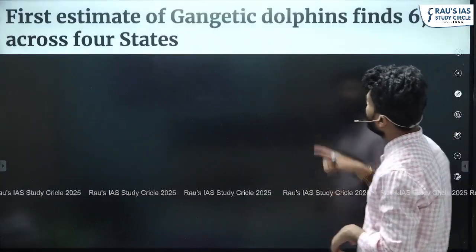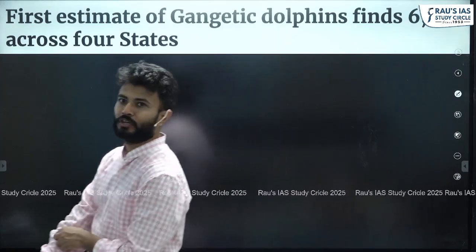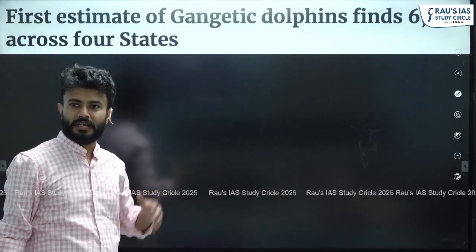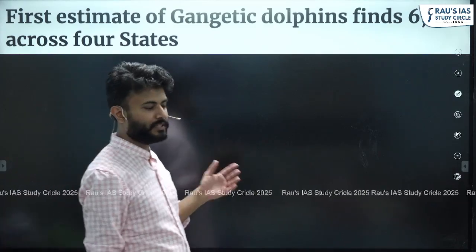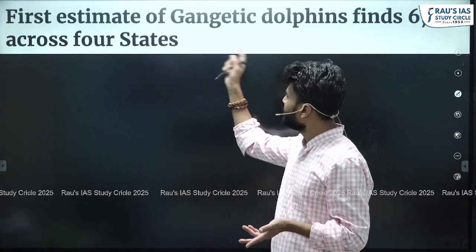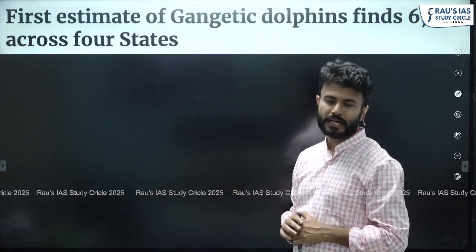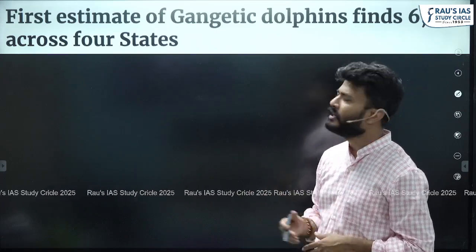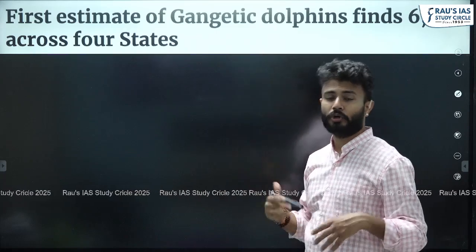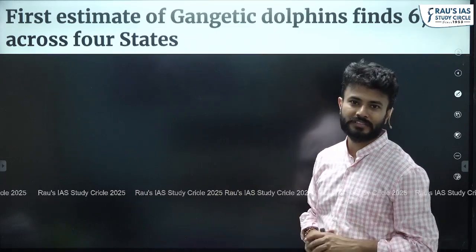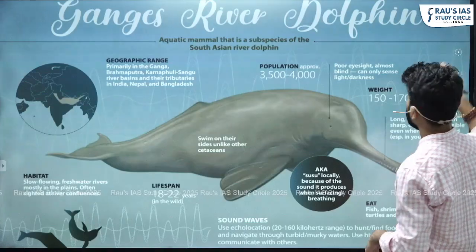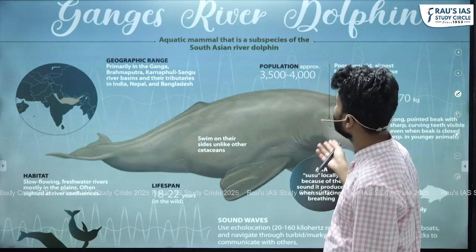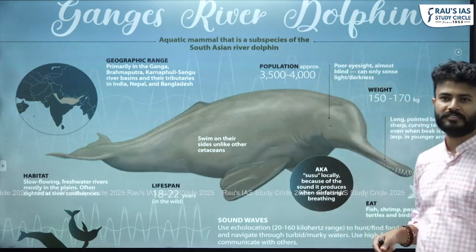Next topic is in relation to the Gangetic dolphins, because recently it has come in the newspaper that the first estimate of the Gangetic dolphins has come out, and they have presented us the data. So obviously this species is important. We know that every year in the prelims paper you will see such types of species and questions associated with it. More importantly, because we are talking about Gangetic dolphins, which is the national aquatic animal, obviously the species is important, and this report is also important. Okay, so first let us look at some of the key facts related to the Ganges river dolphin.